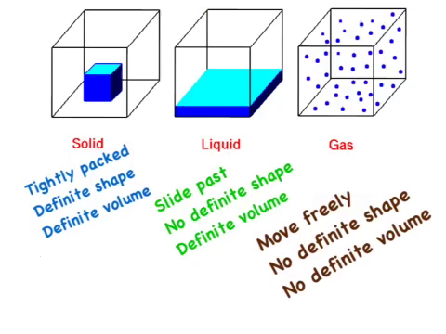Let's look at some properties of each state of matter. We already learned that in solids, the molecules are very tightly packed. This gives solids a definite shape and a definite volume. In liquids, since the molecules can slide past each other, liquids do not have a definite shape.